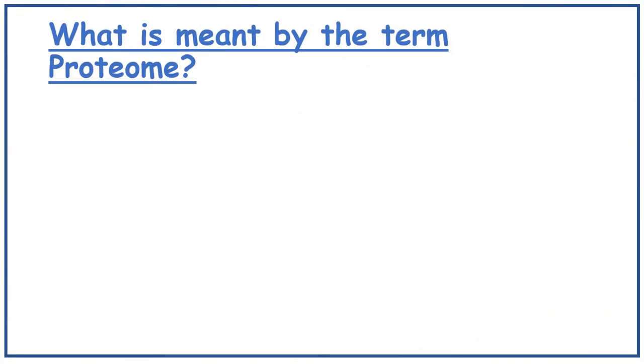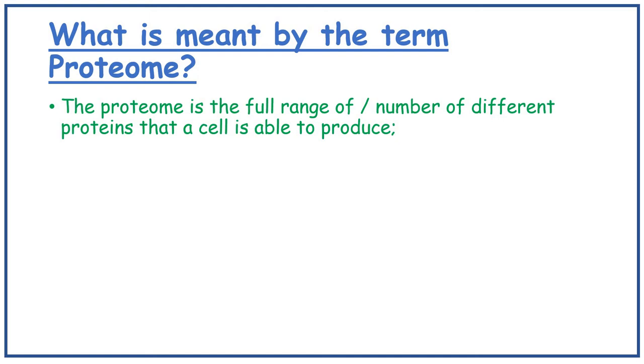What is meant by the term proteome? The proteome is the full range of different proteins that a cell is able to produce. So the proteome is all the different proteins that a cell is able to produce.